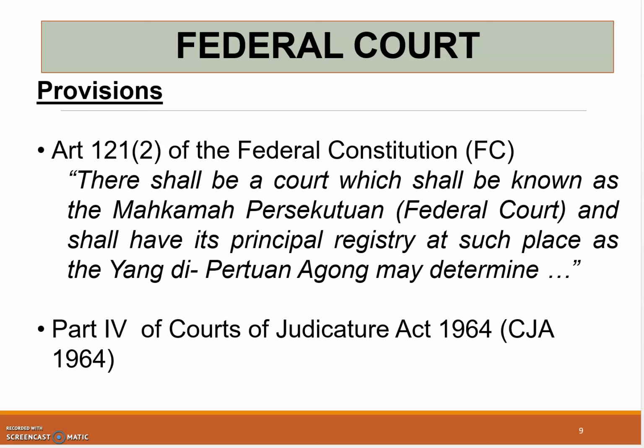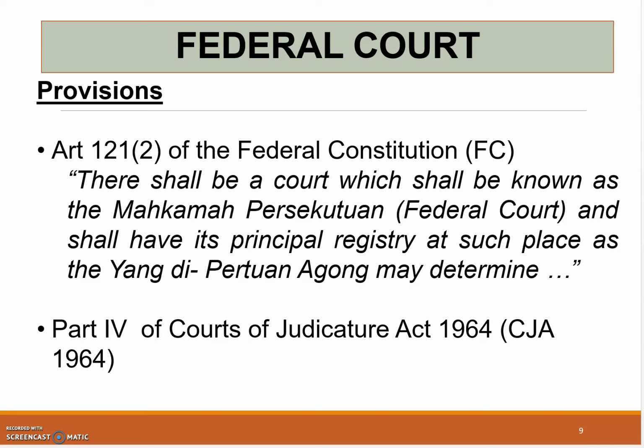Article 121, Clause 2 of the Federal Constitution says that there shall be a court which shall be known as Mahkamah Persekutuan or Federal Court, and the Mahkamah Persekutuan or Federal Court shall have its principal registry at such place as the Yang di-Pertuan Agong may determine. So we know that currently the Federal Court is in Putrajaya, compared to the other courts which is in Jalan Duta.